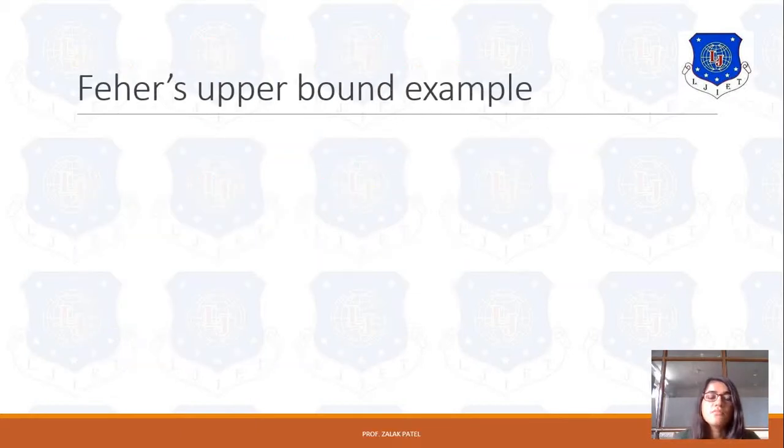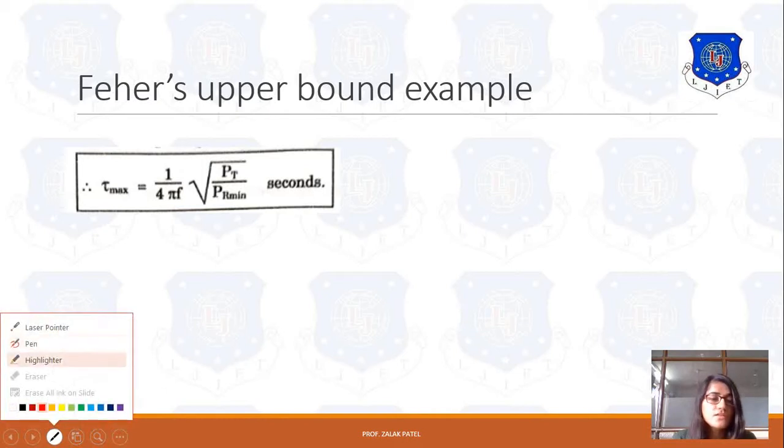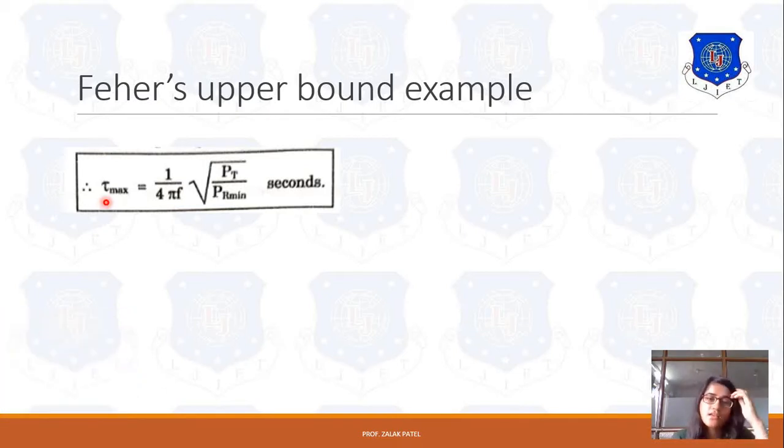As we discussed about Fair's upper bound, it depends on the free space propagation received power level. That received power depends on the transmitted power as well as the gain of transmitter, gain of receiver, its wavelength and the different propagation factors, and we derived the final worst case delay, because the major objective of Fair's upper bound is to find out the worst case delay.